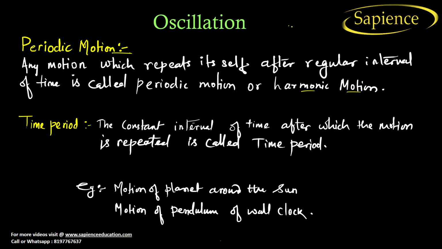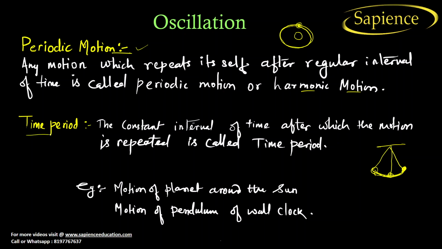Let us see an example. There is a sun, and Earth is revolving around the sun at a regular interval of time, and it is being repeated. So that's the periodic motion. Or you can also consider any other motion like a pendulum motion. When you lift this pendulum, it will go and repeat its motion from one end to another at a regular interval of time. So this type of motion is called periodic motion.